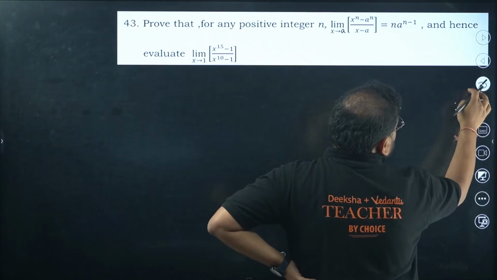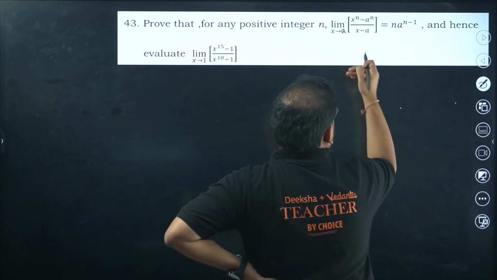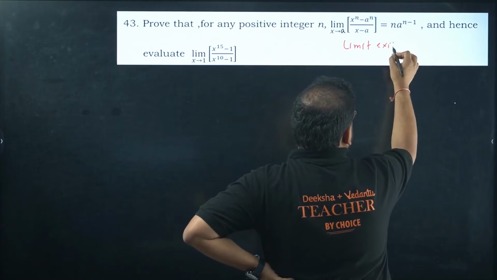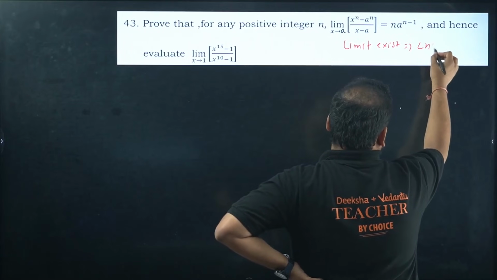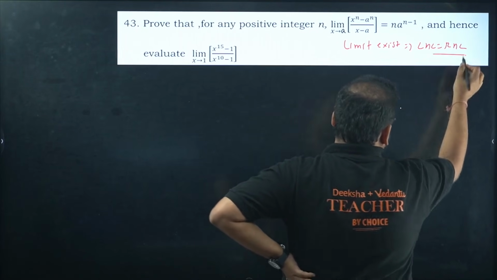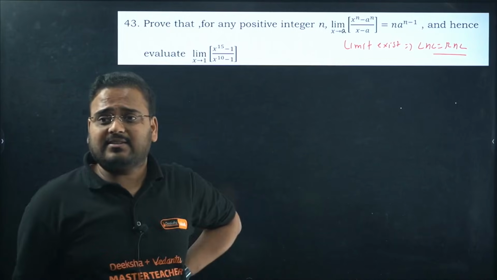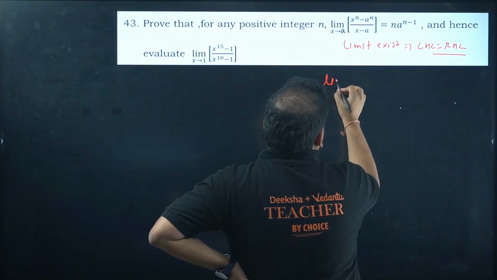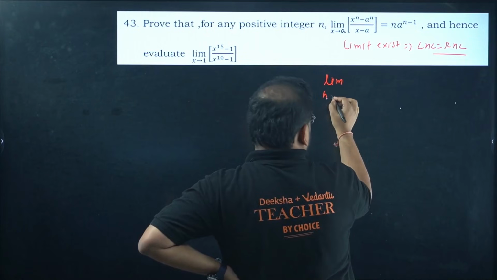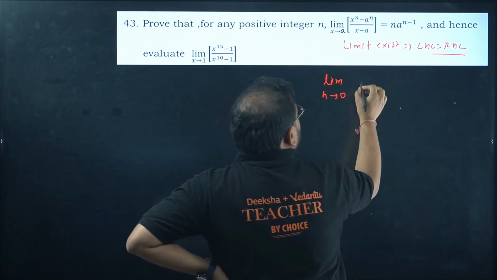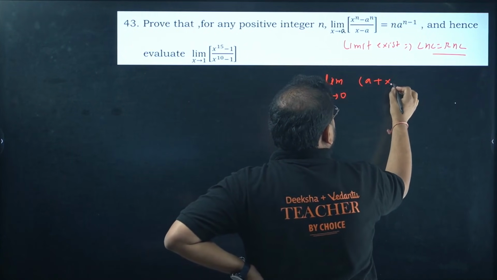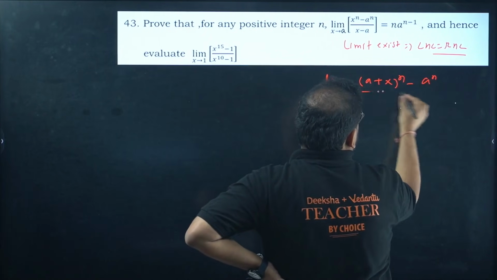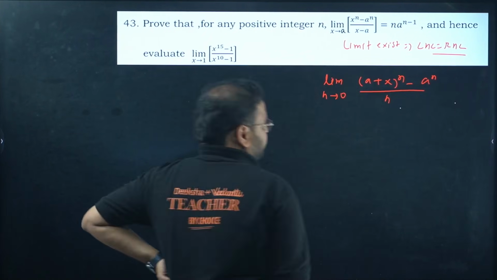One second, guys. The limit exists, it means the LHL and RHL are equal. Right? I can take the RHL directly. If you take the RHL directly, you can write this as a limit of h tends to 0 of (a plus h) power n minus a power n, divided by simply h.